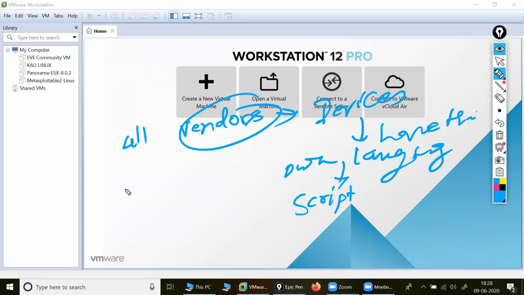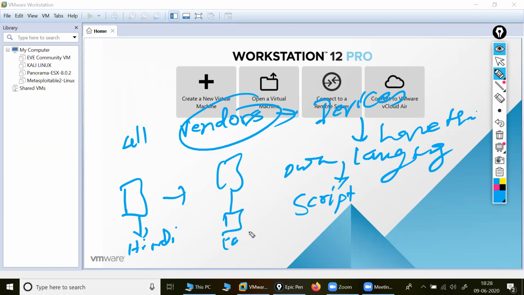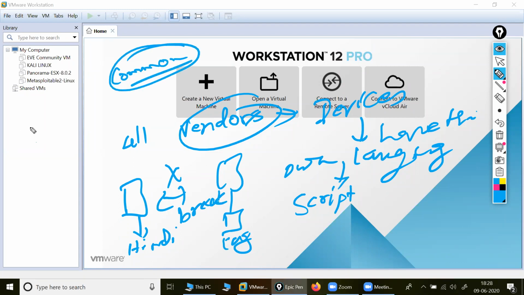If I am talking in Hindi and you guys know only English, we cannot communicate. Communication will break. Correct or not? Same like here also is happening. Because of that we use a common language that all vendors can understand, because in a company not only Cisco is there, not only Palo Alto, not only HP.